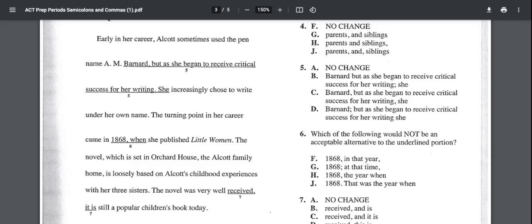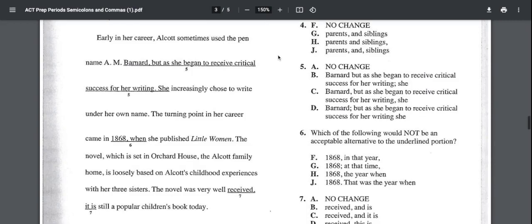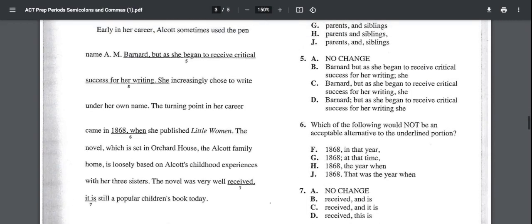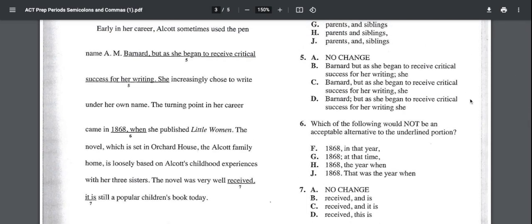Hello, everyone, and welcome back to some ACT English practice. Today we'll be doing number 5, 6, and 7 from the fourth section of questions on this ACT handout for periods, semicolons, and commas. So we'll start off by giving you a chance to do these.